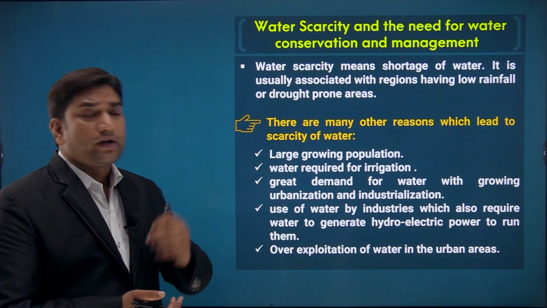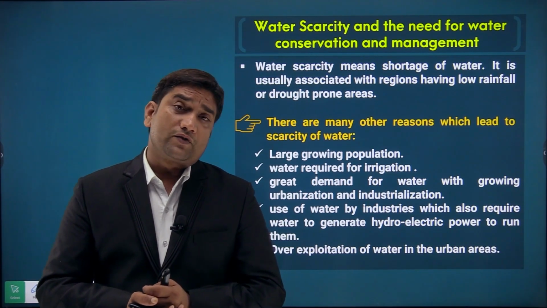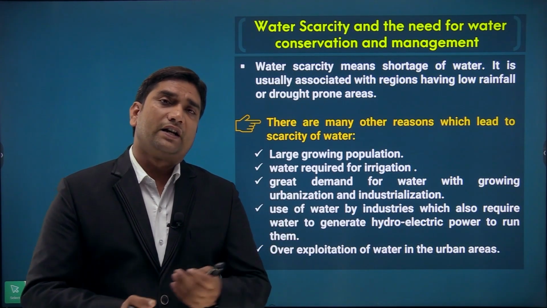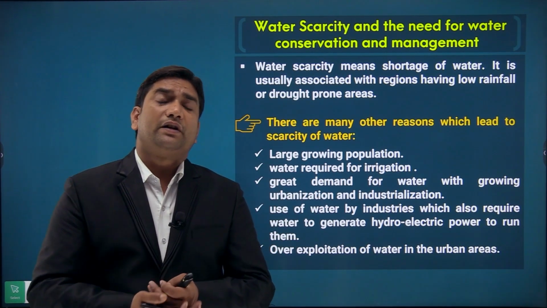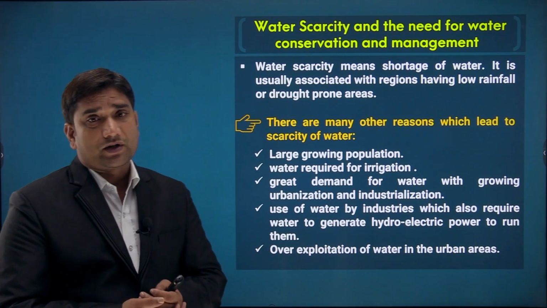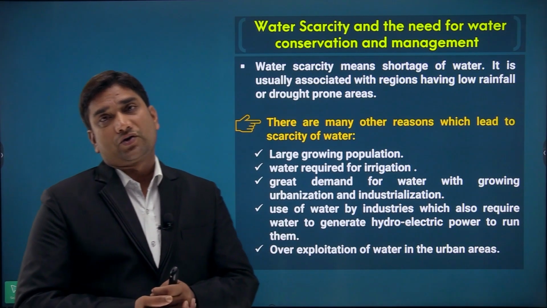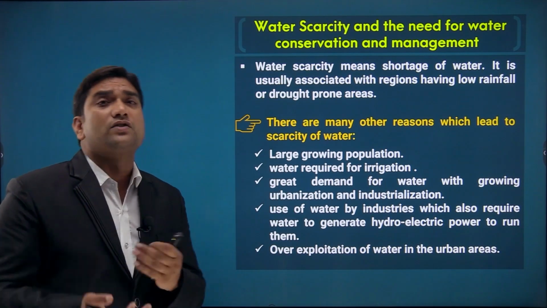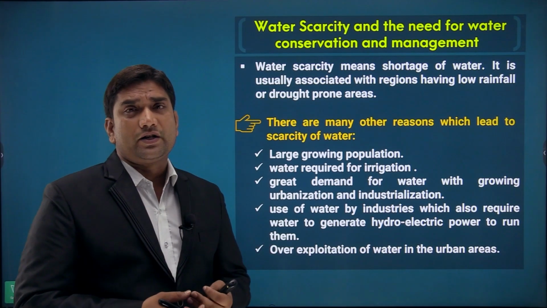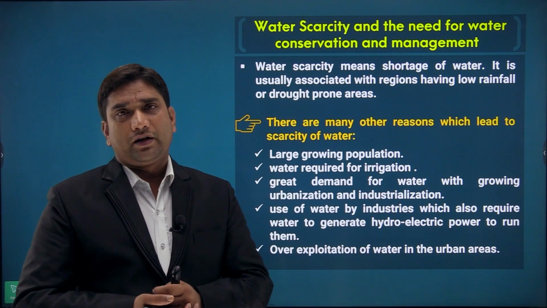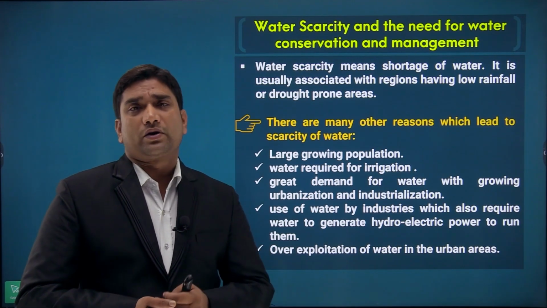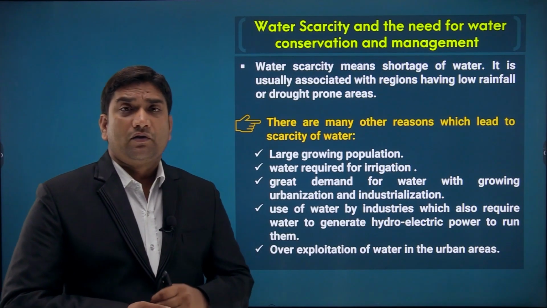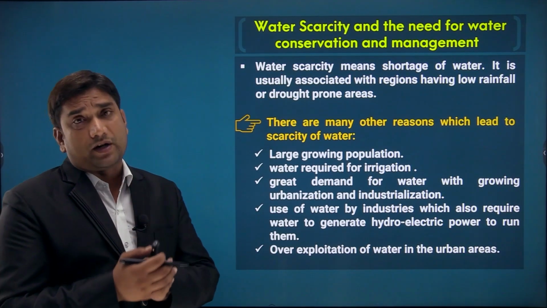So we can say large growing population is one of the reasons due to which water resources are becoming short. Means that is not proper allocation we are having, due to which water is becoming short. क्योंकि अगर पॉपुलेशन ज़्यादा बढ़ती जाएगी तो वाटर रिसोर्स की डिमांड इंक्रीज होती जाएगी, और अगर वाटर रिसोर्स की डिमांड इंक्रीज होगी तो कहीं ना कहीं एक प्रॉब्लम जनरेट करेंगे, क्योंकि वाटर रिसोर्स एक बहुत इंपॉर्टेंट रिसोर्स है. We can say that for living beings, for living organisms, water resource is a very important part, right.